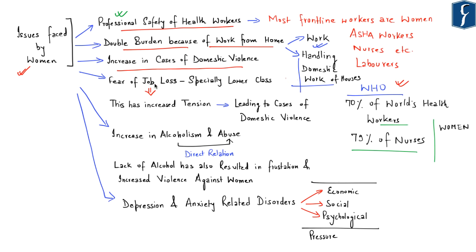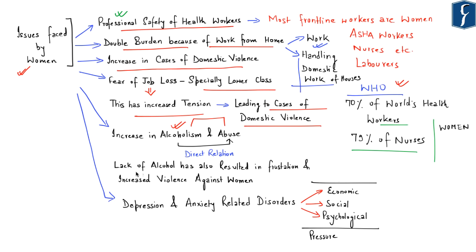Now, the fear of job loss, especially among the lower or the weaker class of society, has increased domestic tension, and this increase in domestic tension is also leading to an increase in cases of domestic violence. Now, the next is with respect to increase in domestic violence because of increase in alcoholism, as alcoholism and abuse are directly related. Further, there is another aspect as well.